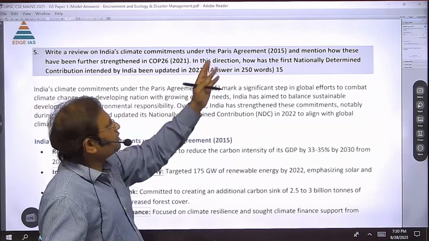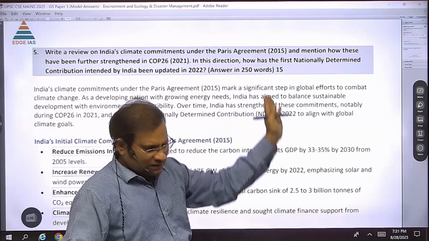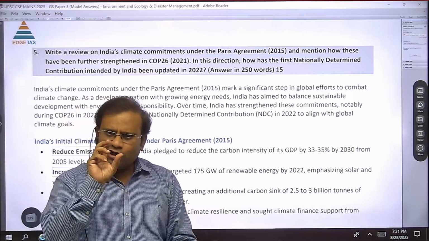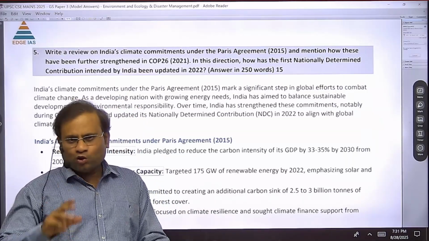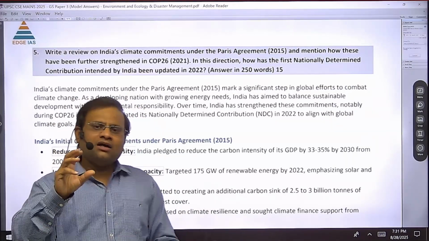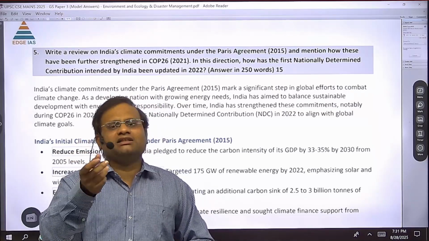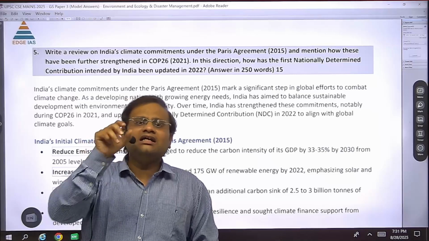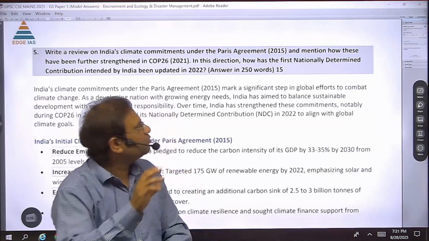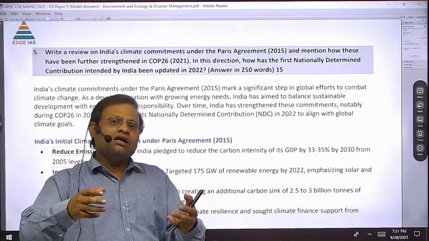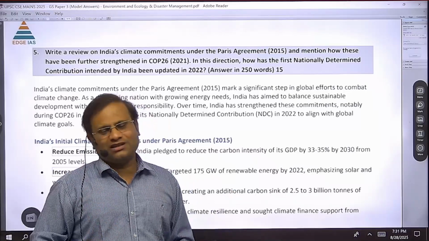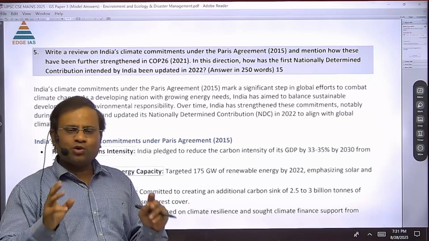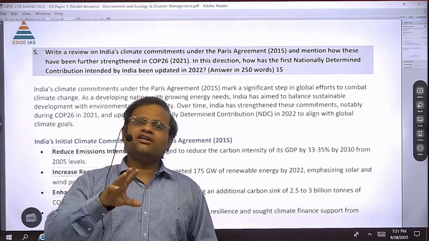This Paris Agreement of 2015 is still going on, and under it one innovation was developed by the UNFCCC COP, the Conference of Parties of UNFCCC. We call it the NDC, Nationally Determined Contribution. It means a country will itself determine its target, and these targets are set voluntarily. So it puts a moral obligation on the country to achieve those targets.